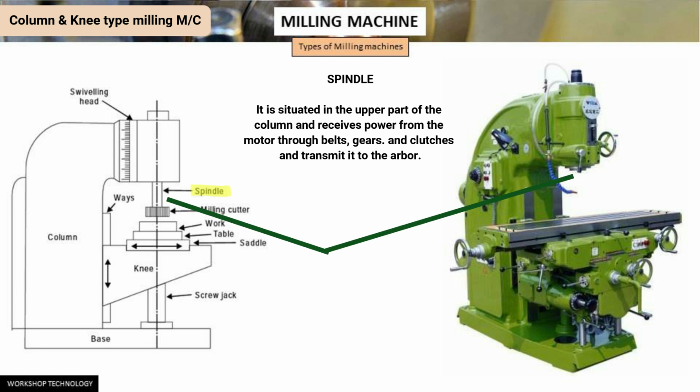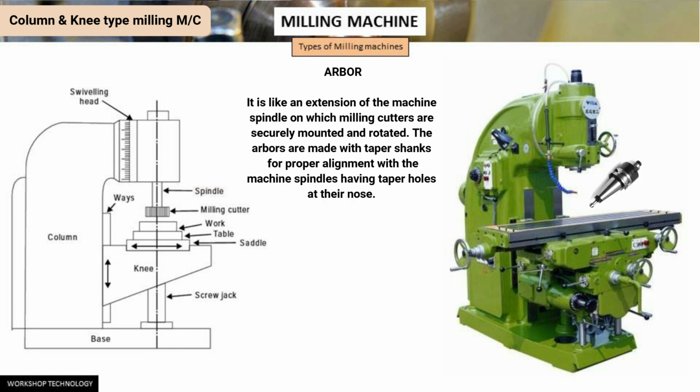Then we have the spindle. The spindle is situated in the upper part of the column and receives power from the motor through belt and gears. This power is then transmitted to the arbor. The arbor is like an extension of the machine spindle on which milling cutters are securely mounted and rotated.